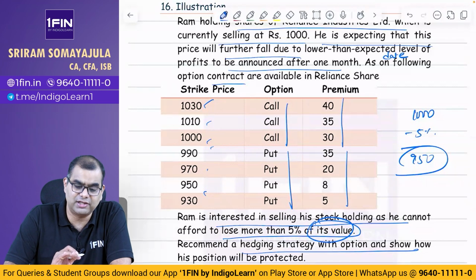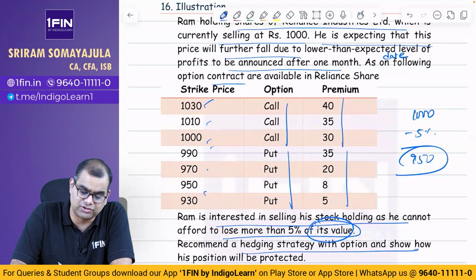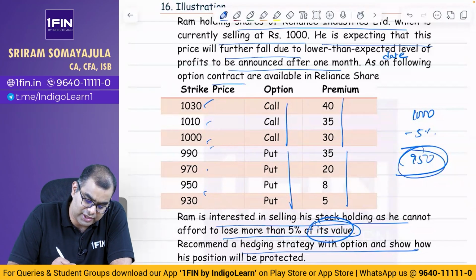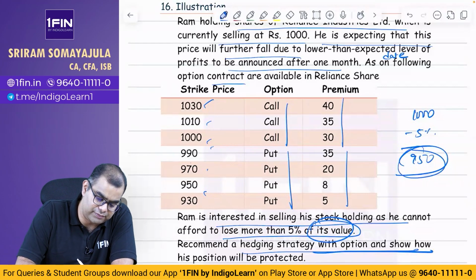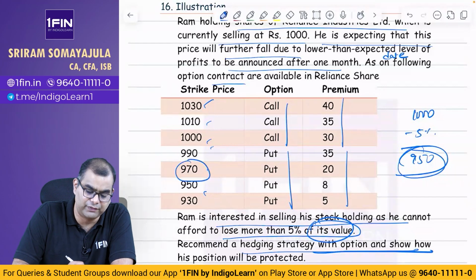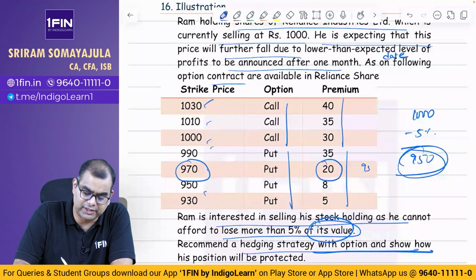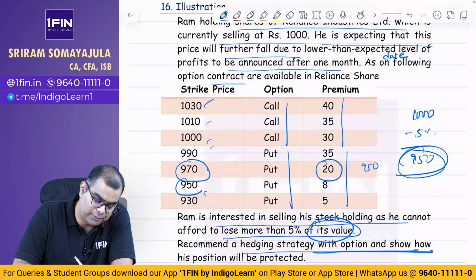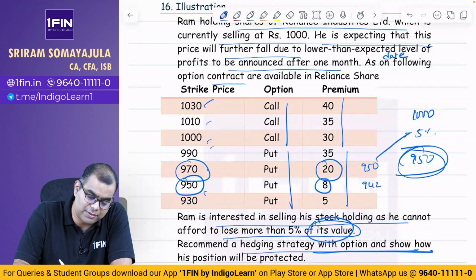Here, what is he saying straight? I want to ensure that I don't get a value lower than 950. So I want minimum 950. Recommend a hedging strategy with option and show how his position will be protected. So if I buy a put at 970, the premium I pay will be 20, so net I will protect at 950. Or I can buy a put at 950, the premium I pay will be 8 and my net realization will be 942.